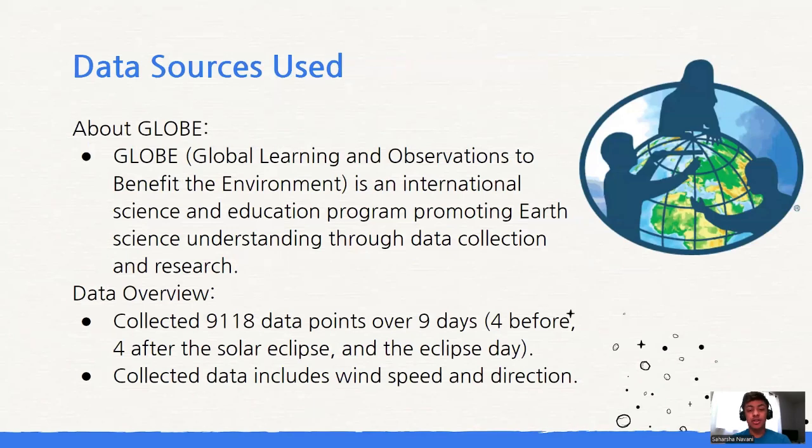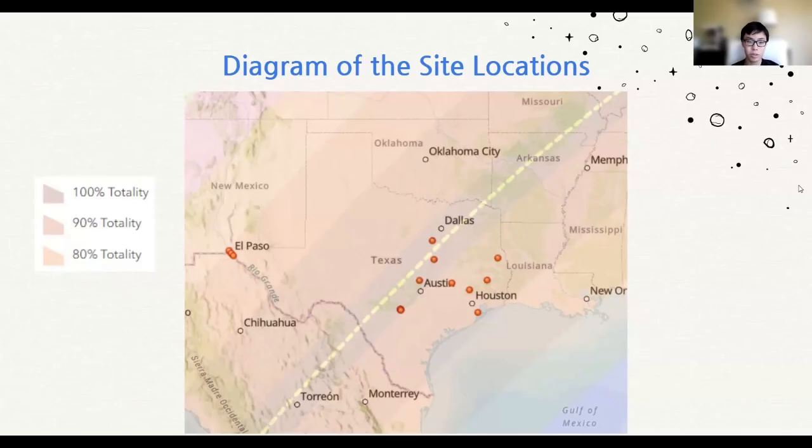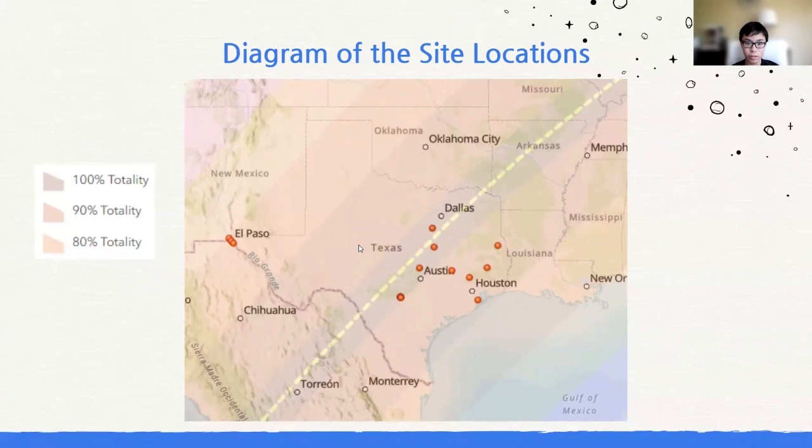We used data from the GLOBE program, which promotes Earth science understanding through data collection. Our dataset included 9,118 observations from 15 sites over 9 days, 8 surrounding the day of the solar eclipse and 1 day of the actual solar eclipse, focusing on wind speed and direction. This map shows where we collected data across Texas. Many of the points are within the path of 100% totality, and most of the others are within 90% totality.